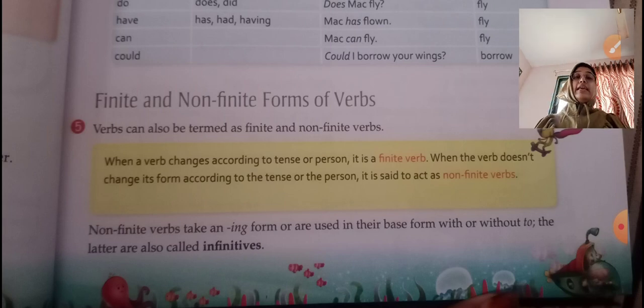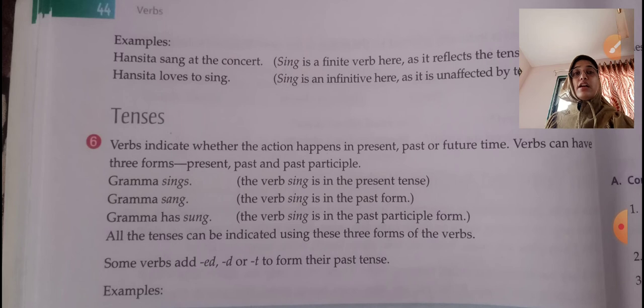Non-finite verbs take an ing form or are used in their base form with or without to. The latter are also called infinitives. Now, without to, that is for bare infinitives. We already discussed this in our course book exercises.